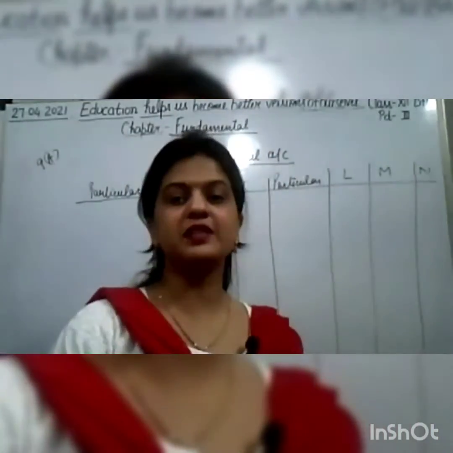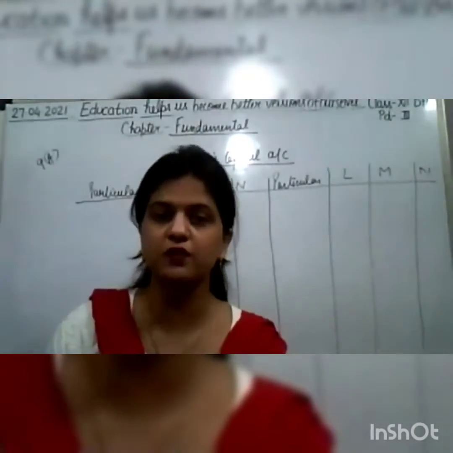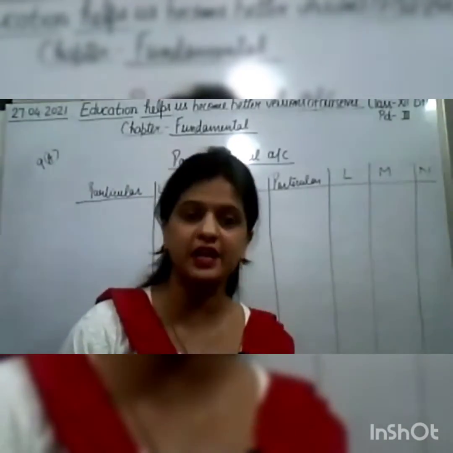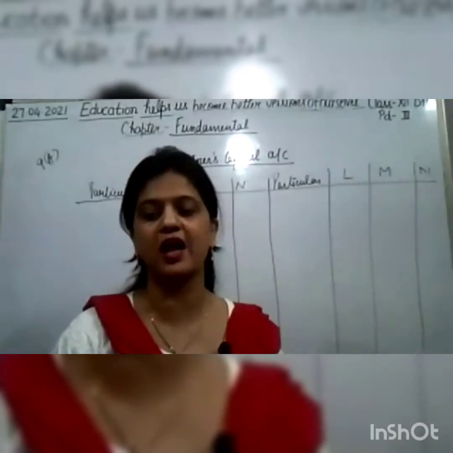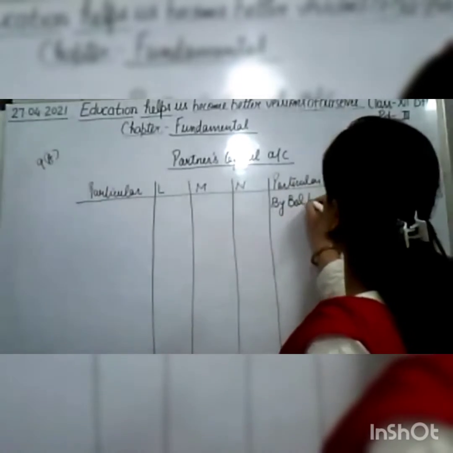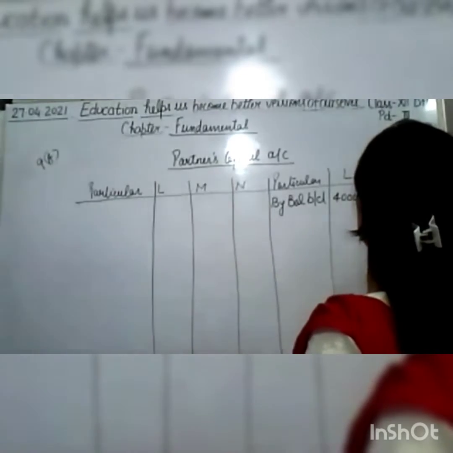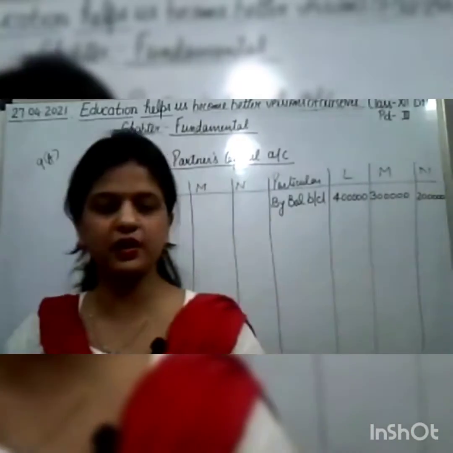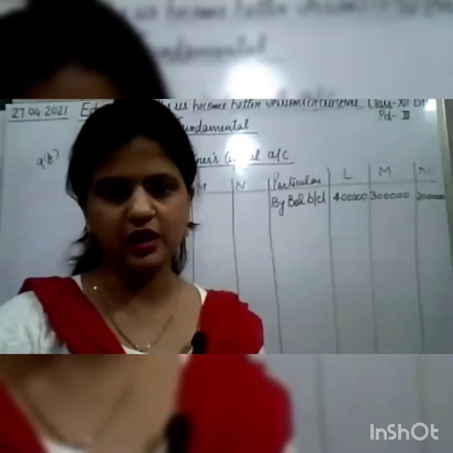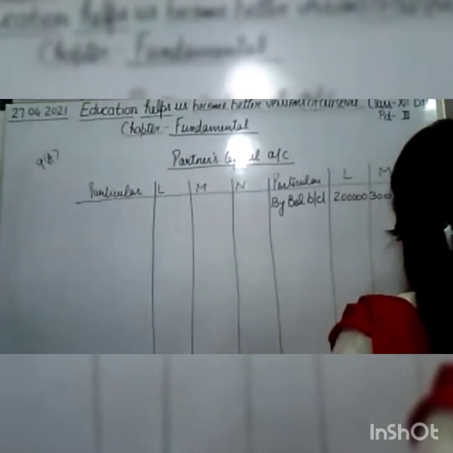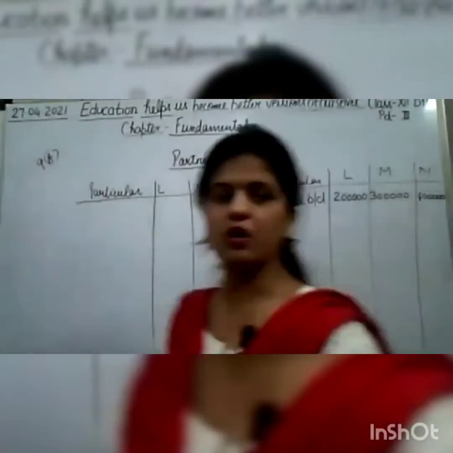Here, in the partners' capital account, when the capitals are fixed, first what we have to do? We have to write the opening balance of capital. Where? In the credit side of the capital account. So opening balances are 2 lakh, 3 lakh, and 4 lakh. So by balance brought down, 2 lakh, 3 lakh, and 4 lakh. Okay. Now see children, the capitals are 2 lakh, 3 lakh, and 4 lakh. Yes.